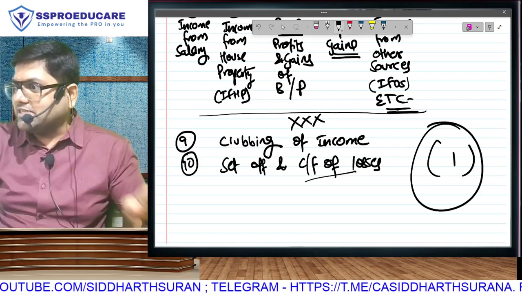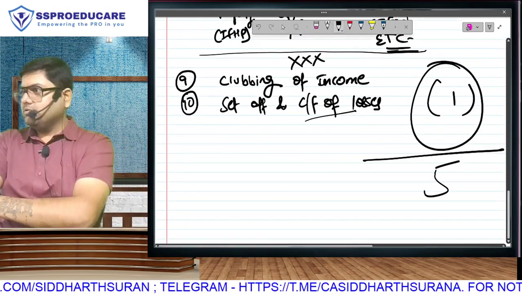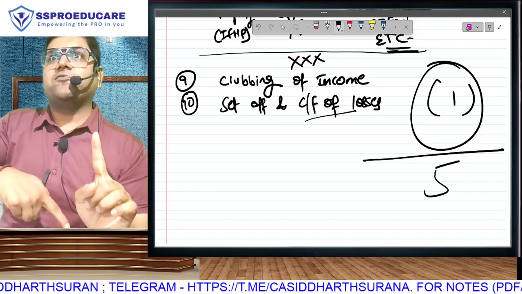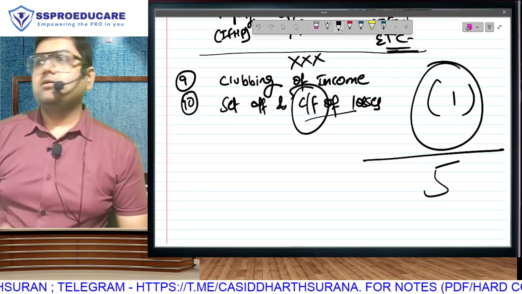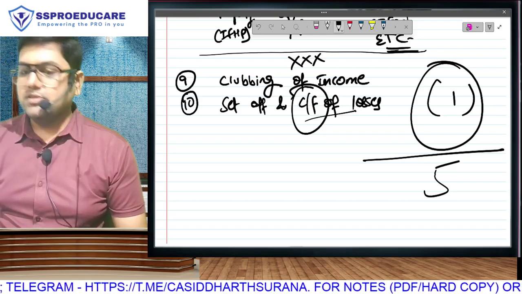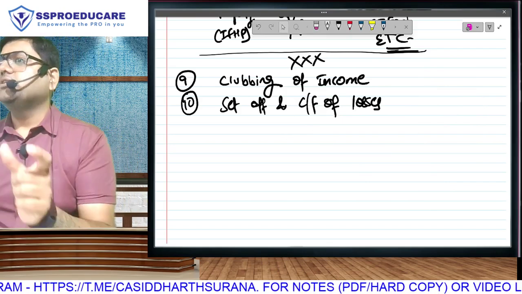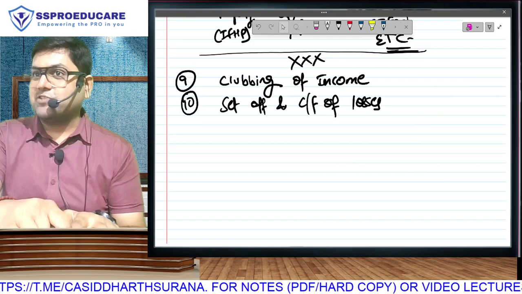Supposing I continue the business in the next year. Next year in this business I have profit of 5 lakh. One business only. So my current year profit is 5 lakh. Adjust the brought forward loss of 1 lakh. Current year carry forward, so second year it will become brought forward. This chapter will teach us all the rules of adjustment of losses: set off, carry forward, how many years you are allowed to adjust, where allowed, where not allowed.